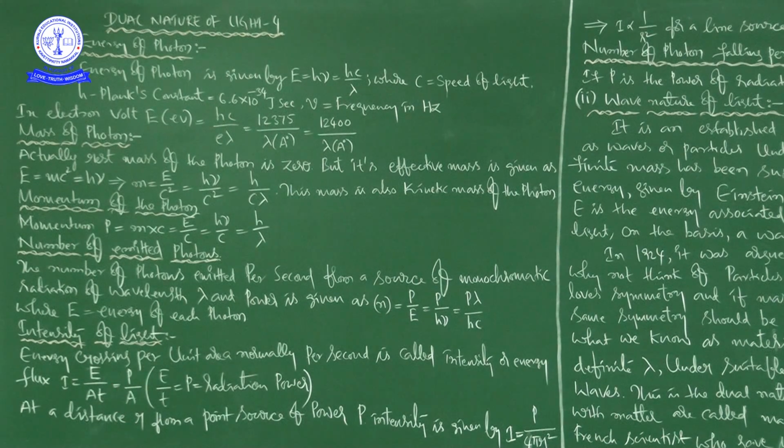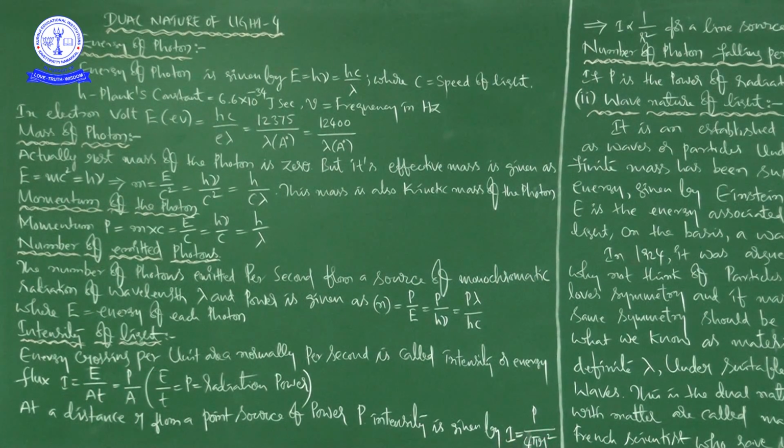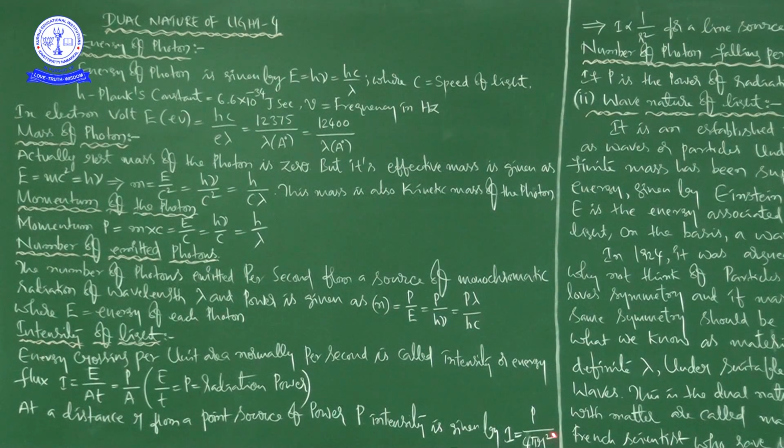So I is equal to E by A into T, that is equal to P by A. Here P is the radiation power, P is equal to E by T, so in place of E by T he put P. At a distance small r from a point source of power P, intensity is given by the same formula, I is equal to P by A, but in place of A he is writing 4 pi r square.